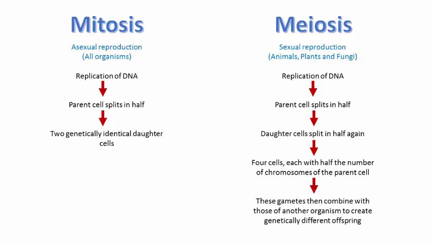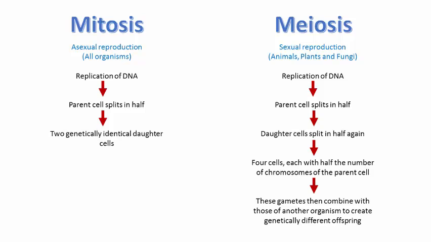Meiosis, on the other hand, is the process of cell division for sexual reproduction. It involves the division of a germ cell twice, giving rise to 4 cells or gametes, each possessing half the number of chromosomes of the original cell. These gametes then combine with those of another organism to create new, genetically different offspring.